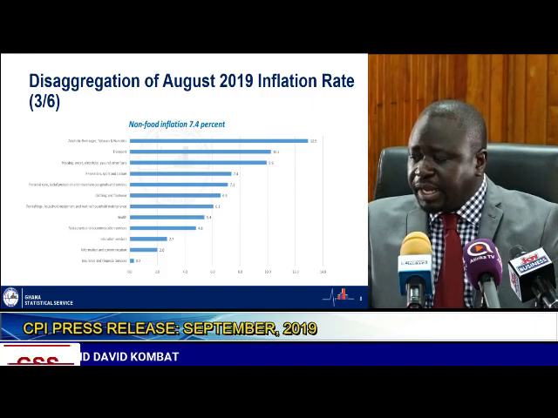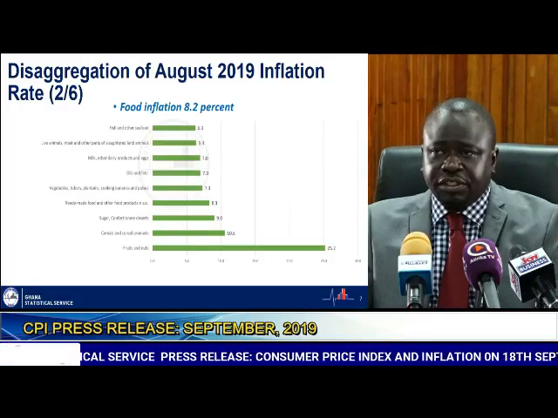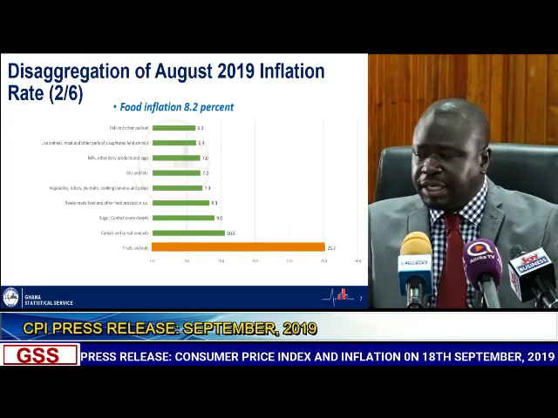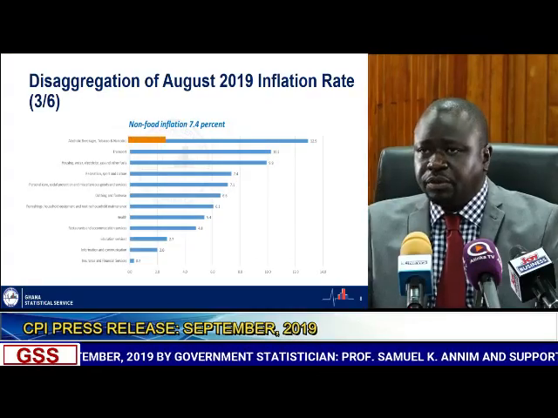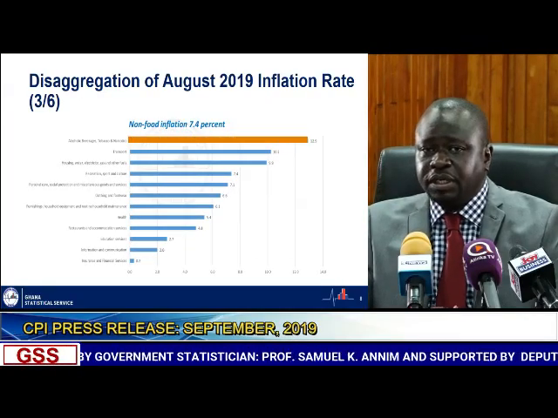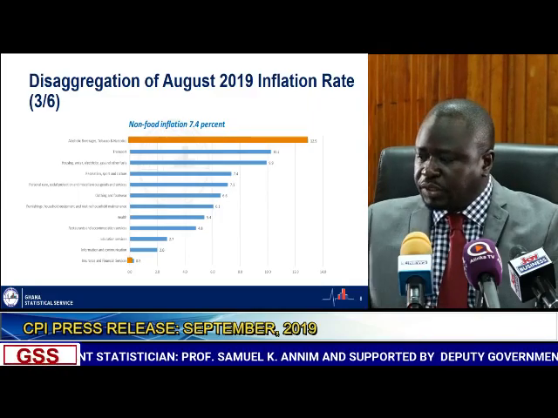Inflation is largely driven by alcoholic beverages, tobacco, and narcotics, which records 12.9, and the least of this is insurance and financial services. Further disaggregation based on food inflation indicates that the fruits and nuts category is driving food inflation with a rate of 25.2, and the least being fish and other seafood, recording 6.3%. Non-food inflation is mainly driven, as I indicated earlier on, by alcoholic beverages, tobacco, and narcotics, recording 12.9%, and insurance and financial services recording 0.3%.